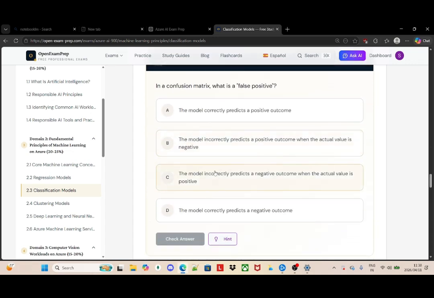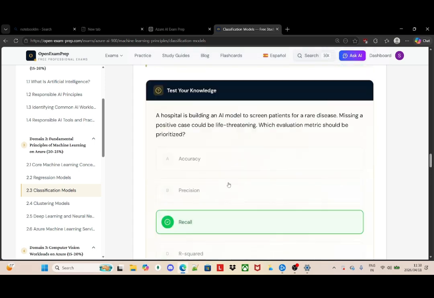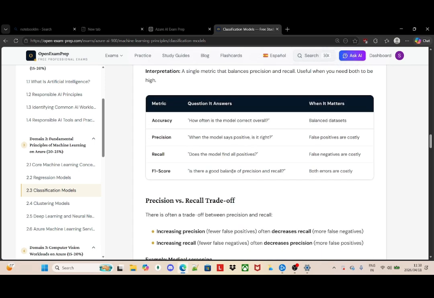Now I go to the next question. They are asking me, in a confusion matrix, what is a false positive? I'm confused here, so let's look at the context. They say a false positive relates to precision. When the model says it's positive, is it right?